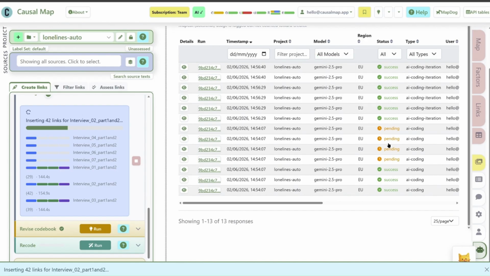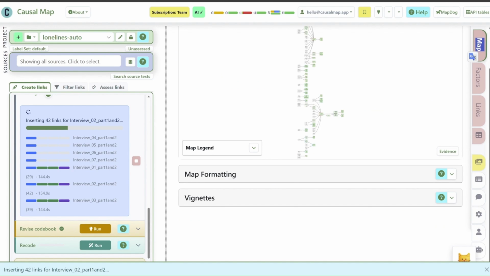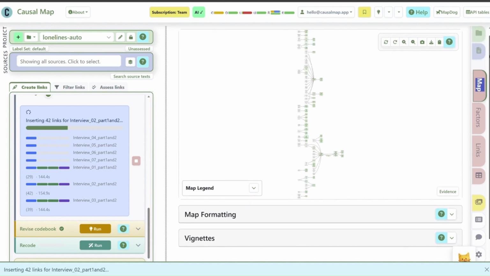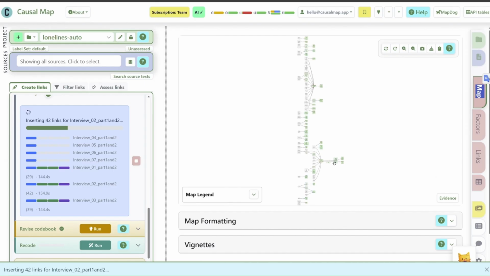Some of them have succeeded already, 4 of them are still pending. That's these 4. Go back to the map and see it's building up even more. But essentially what it's doing here is each of these areas is probably more or less one of the interviews all on its own, because like I said, it's got no code book in this case, so it's going to make up the labels as it goes along.